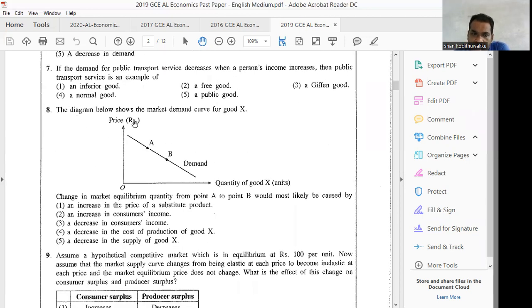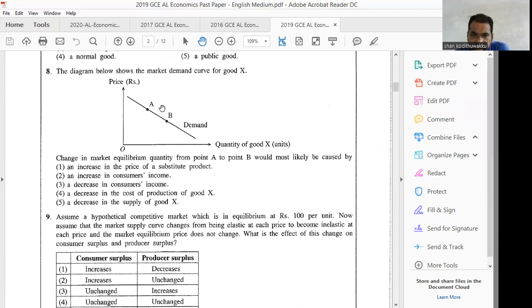The diagram below shows the market demand curve for good X. Then you are given 2 points, A and B. Change in market equilibrium quantity from point A to point B. Market equilibrium, this one and this one. Then the equilibrium price will come down when they move from point A to B, and quantity demanded will increase.